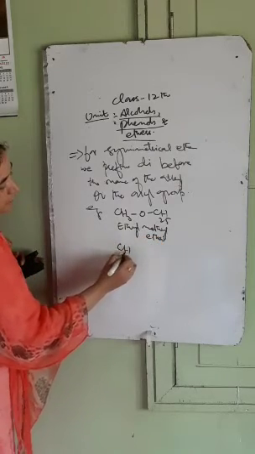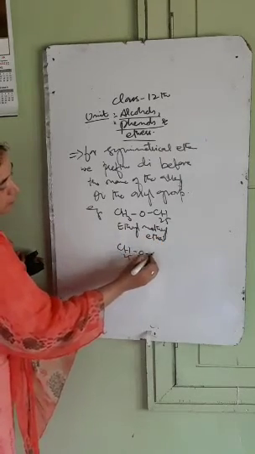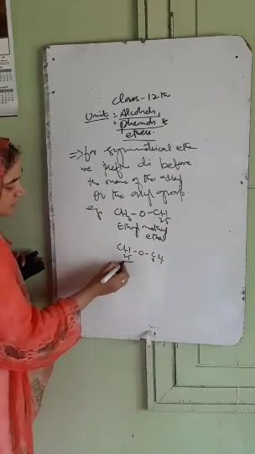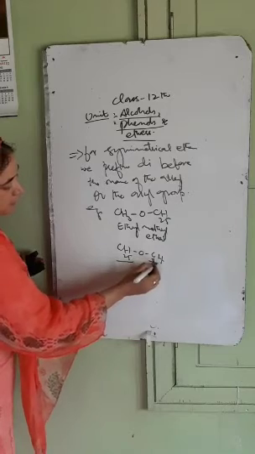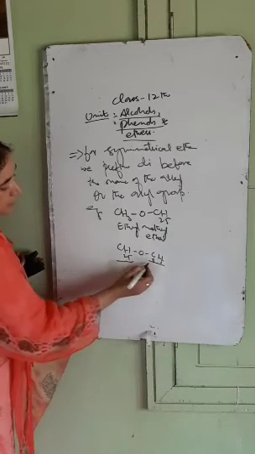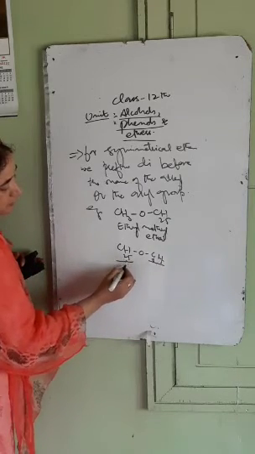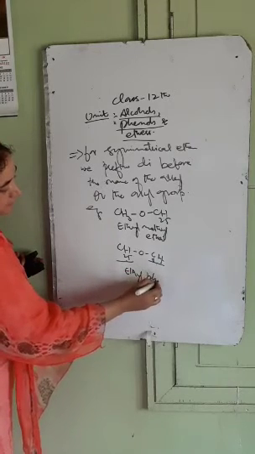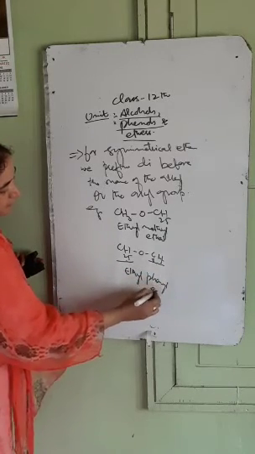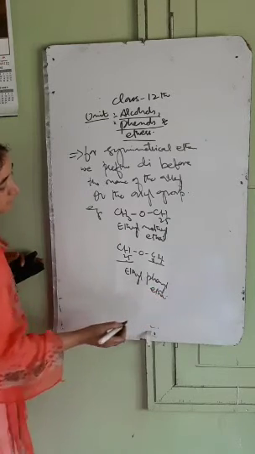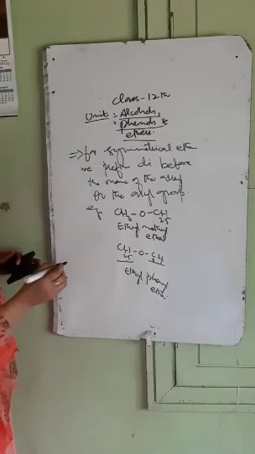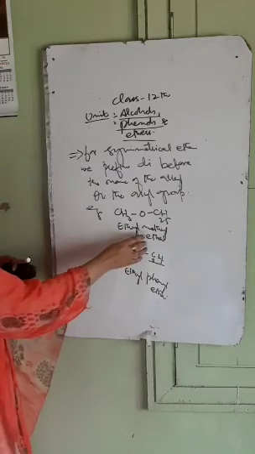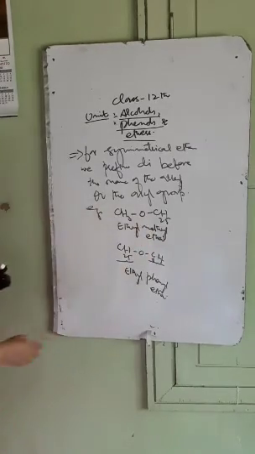Similarly, we have C2H5OC6H5. This one is ethyl, this one is phenyl. So first E comes, then P comes. So the name is ethyl phenyl ether. So first the alkyl or aryl groups are named according to alphabetic order, then we add the word ether. This is for mixed ether.